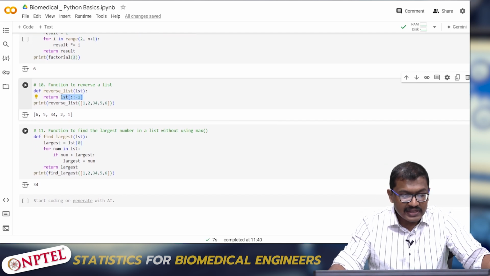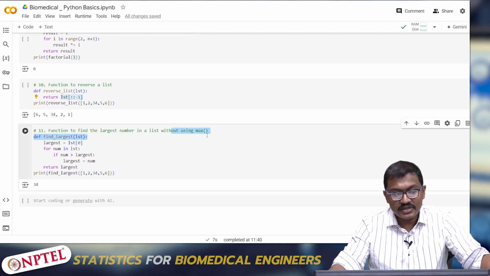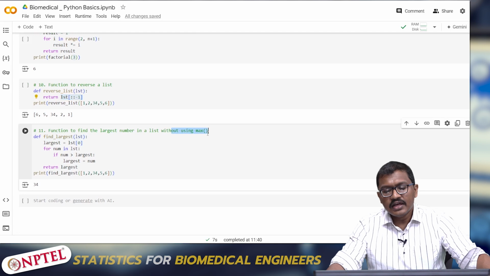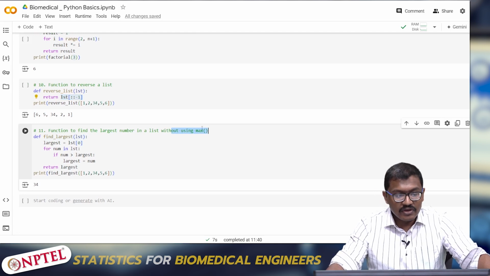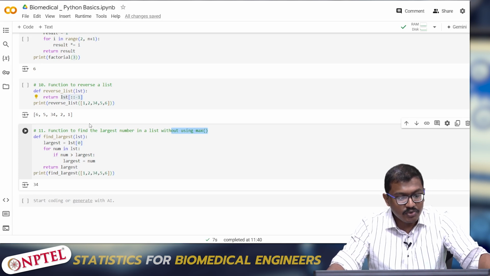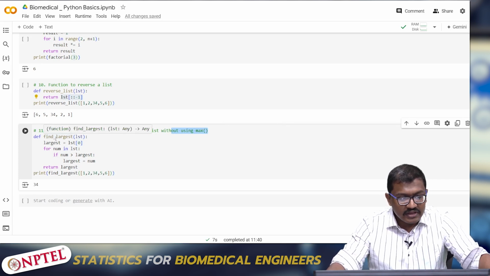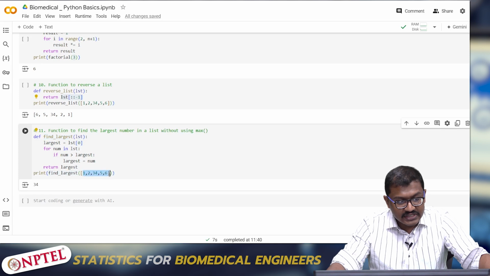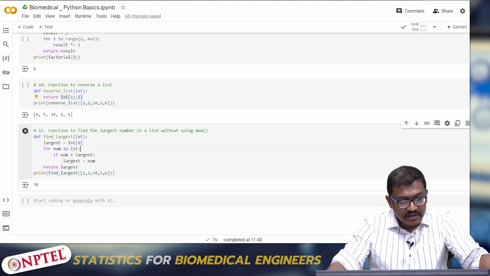Find the largest element in the list without using the function max. We studied that there is an inbuilt function called max which we can use, but can we do that without using certain functions? I am not importing anything, and I am not using the max function. I am writing my own function called find largest, and it will take all the elements inside the input and check each element.